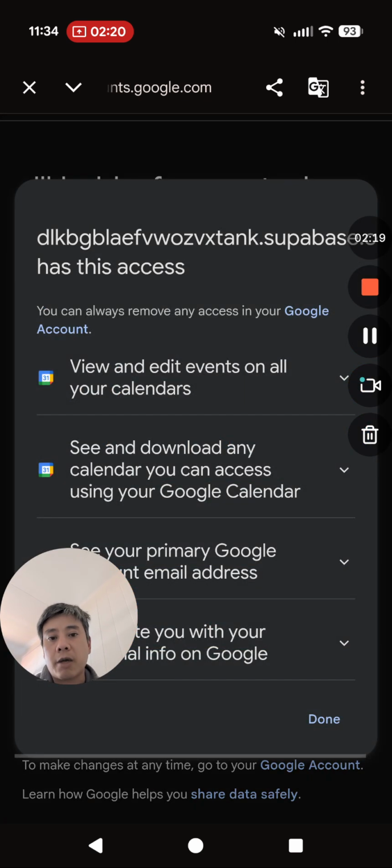So talking through each of these, right? View and edit all your calendars or events on all calendars. The view is important because, again, I want to pull that in so I can create really relevant guided audio spaces based on what's literally going to happen in their calendar, in their timeline. Secondly, the ability to create events. So once they book a meditation, I'll slot that directly into their calendar, so it's there and easy for them to remember. See and download any calendar you can access using your Google Calendar. Similar thing, just also trying to get the full context.